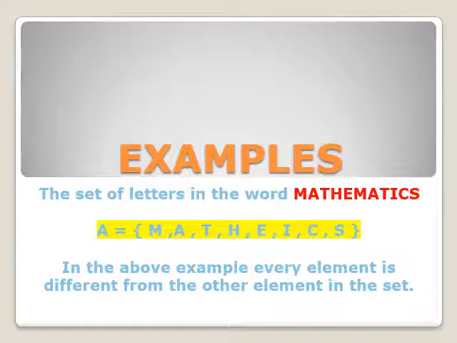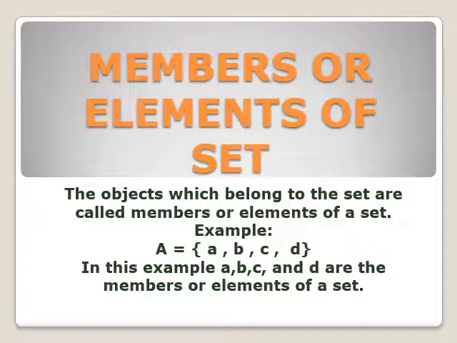So when we compare the M with the rest of the letters of this set, it is different from all the objects which are part of this set A. In the above example, every element is different from the other elements in the set. I hope you are all clear about the proper definition of set, in which the set is well defined and made of distinct objects.